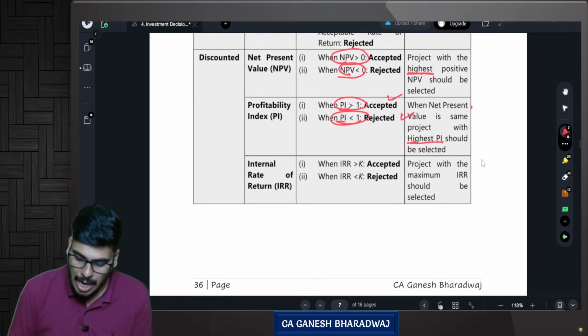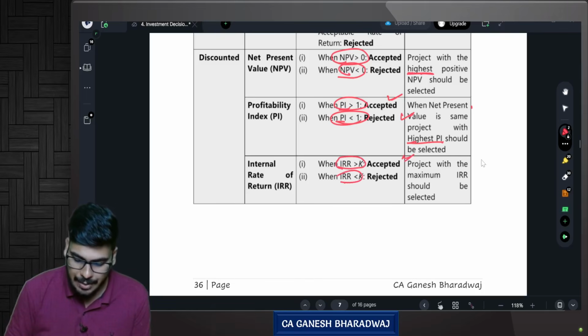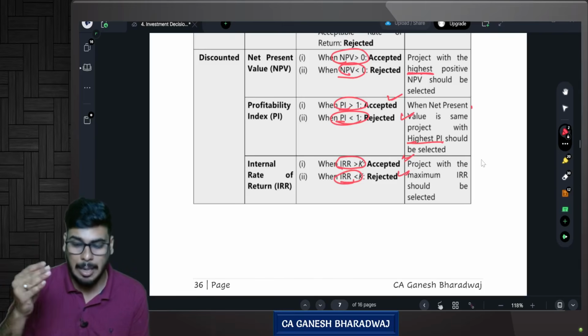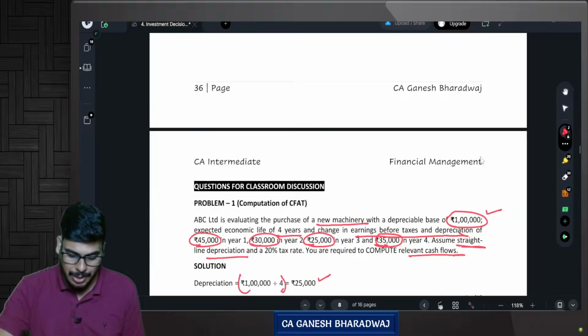IRR, what do you do? If IRR is greater than K, where K means weighted average cost of capital, it is accepted. If it is less than K, rejected. Then in case of mutually exclusive projects, compare the IRR of multiple projects and choose the one with the maximum IRR. Are you clear with this?